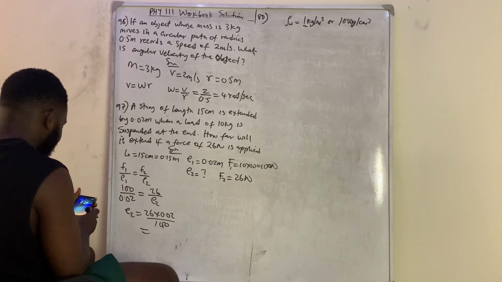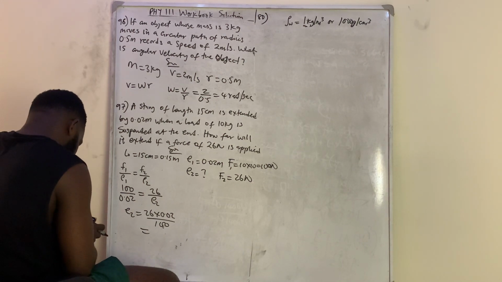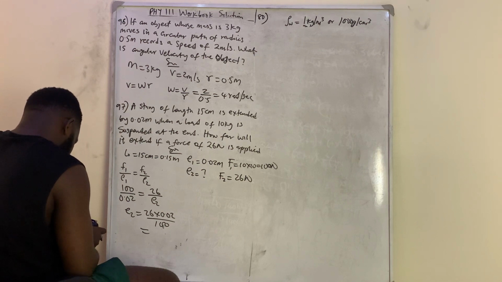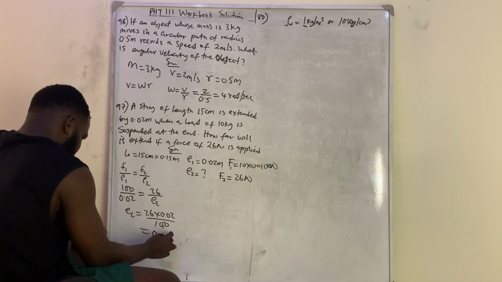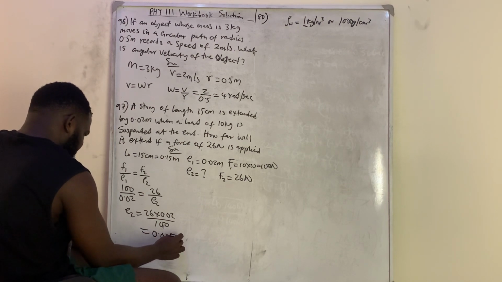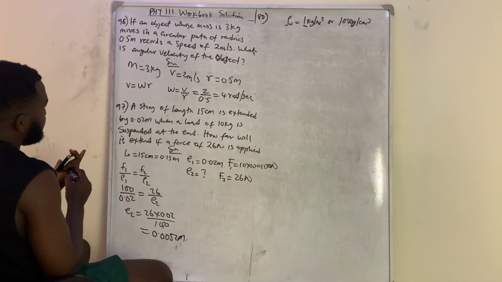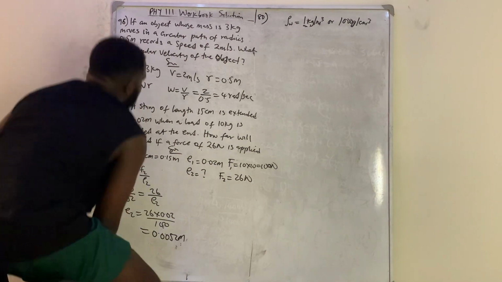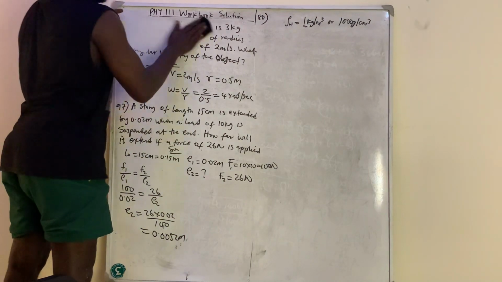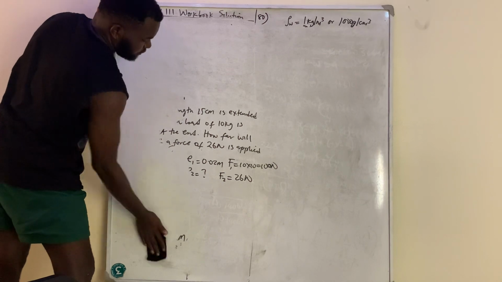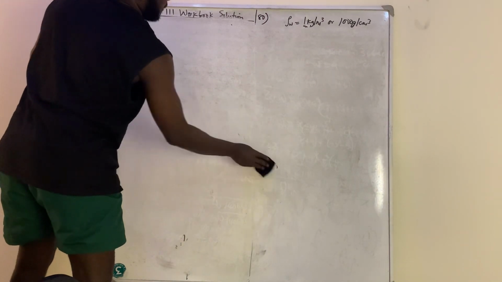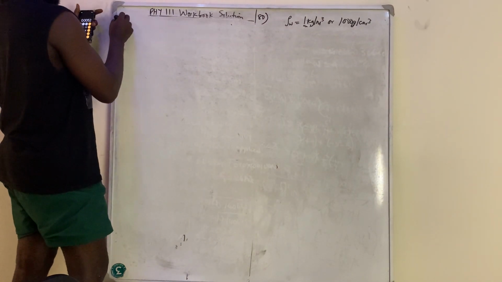So what do you have? 26 times 0.02 then divided by 100. So I have 0.0052 meters. Sorry, in meters, so that is the extension there. So we move to question number 98.